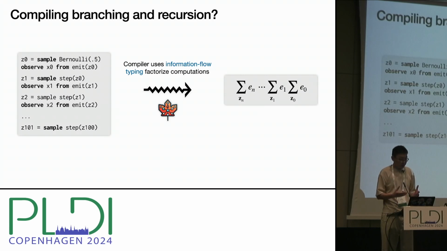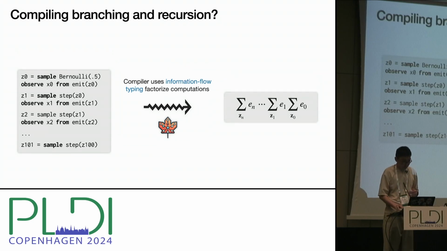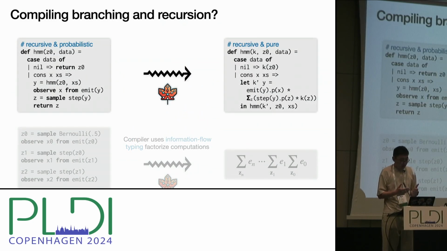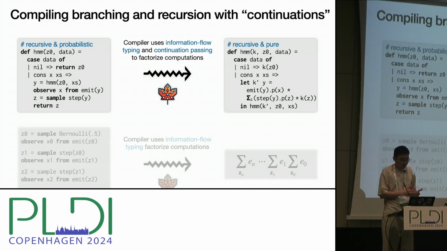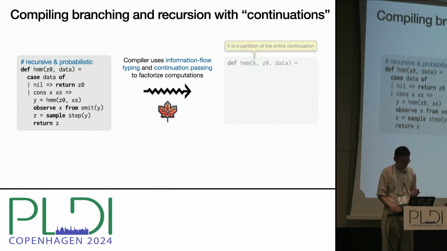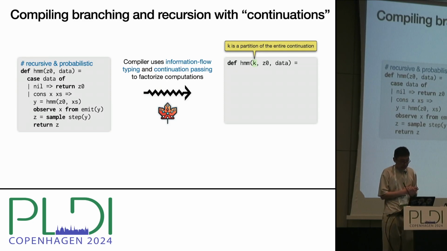Up to this point, we have been working with straight-line programs. We also wanted to compile functions like HMM, which uses branching and recursion. We compile them in continuation passing style. The compiled function takes an extra argument k. K is not the entire continuation. K is the portion of the continuation that the function's return value flows to.